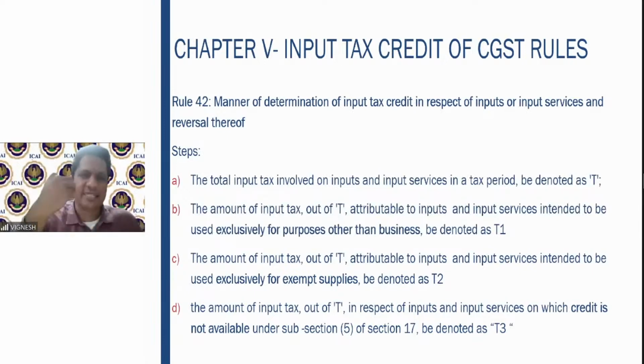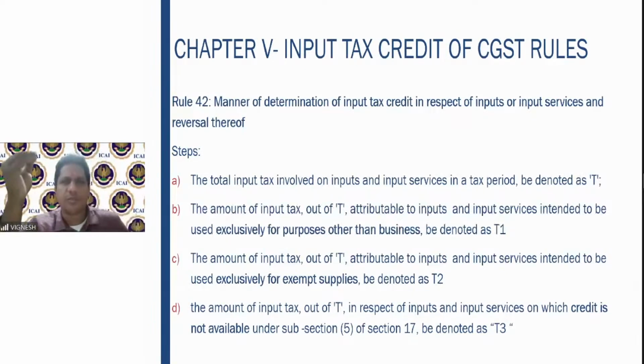Total input tax, that is ineligible, blocked, everything put together, is T. T1 is whichever input tax you are using exclusively for purpose other than business, like non-business or personal use. T2 is the inputs and input services used exclusively for exempt supplies.